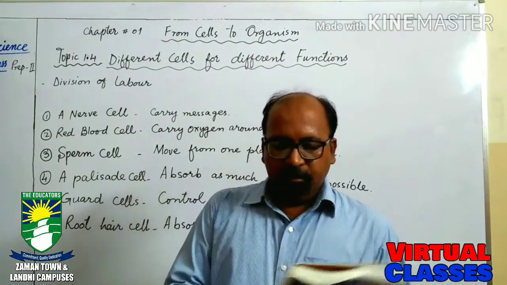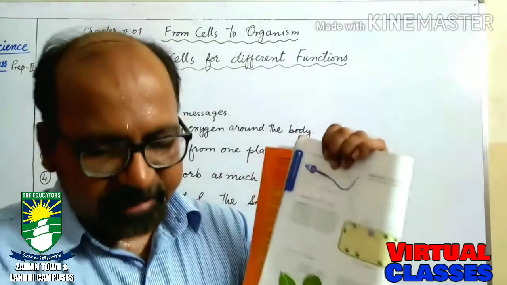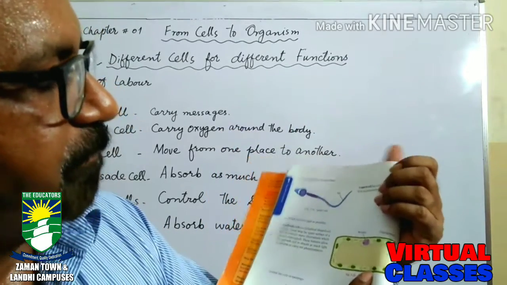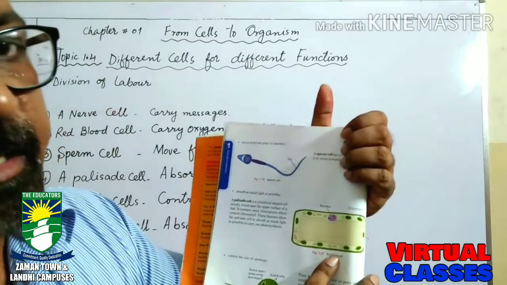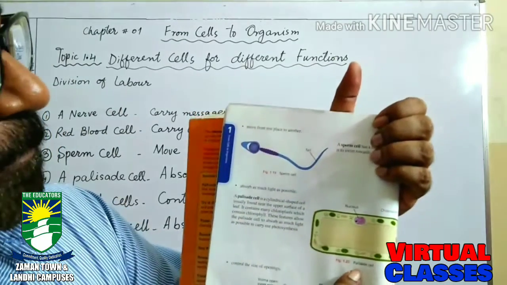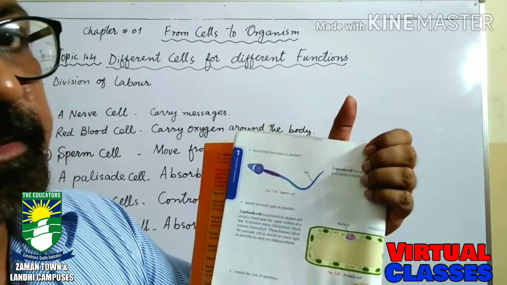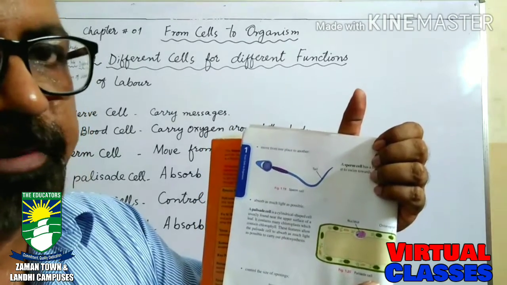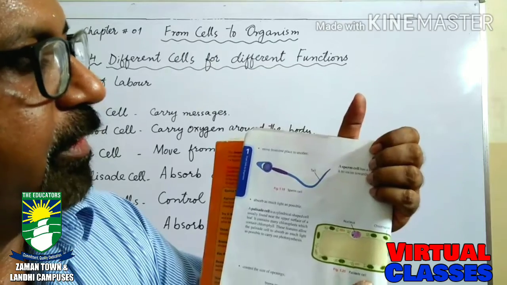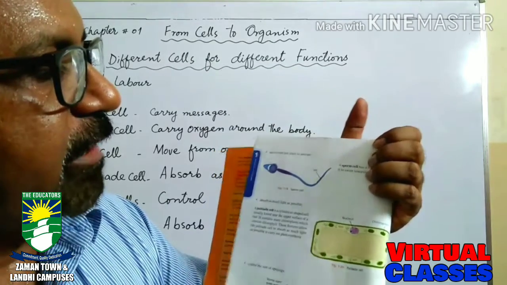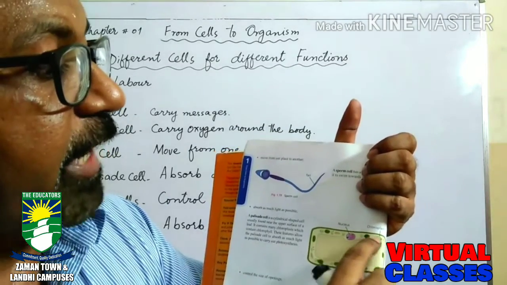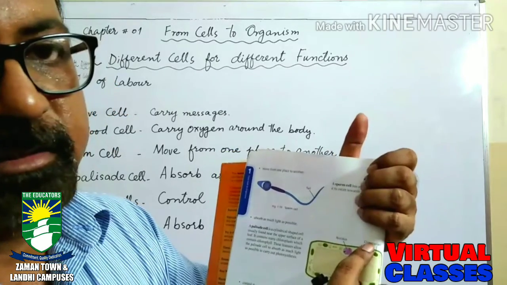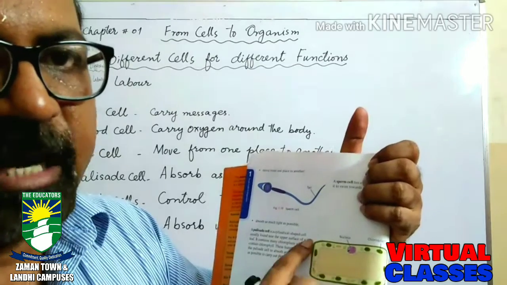Here, see the next picture. This is a palisade cell. You can see a palisade cell. The palisade cell is a cell which is present at the upper part of the leaf. Why is it called a palisade cell? Because it has a large quantity of plastids, chloroplasts. A lot of chloroplasts are present.